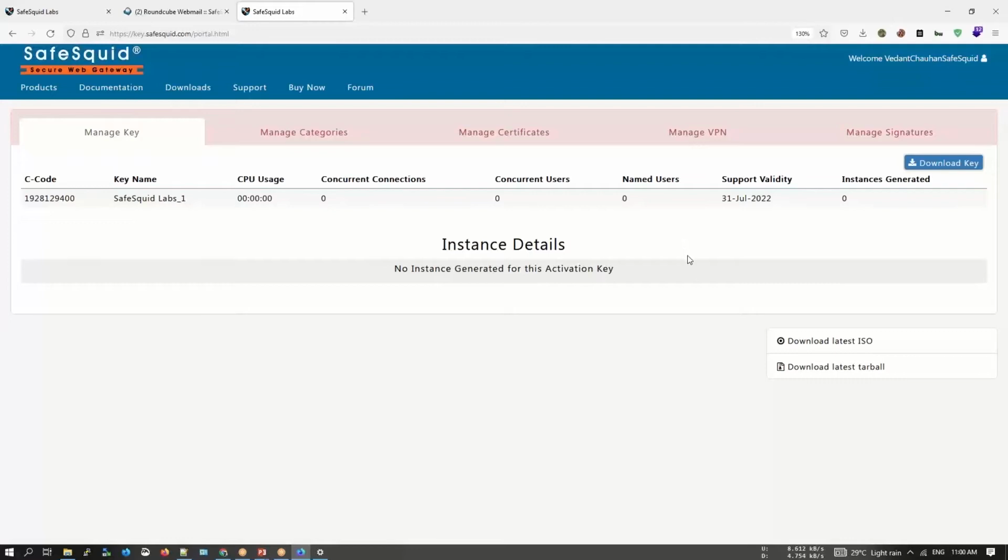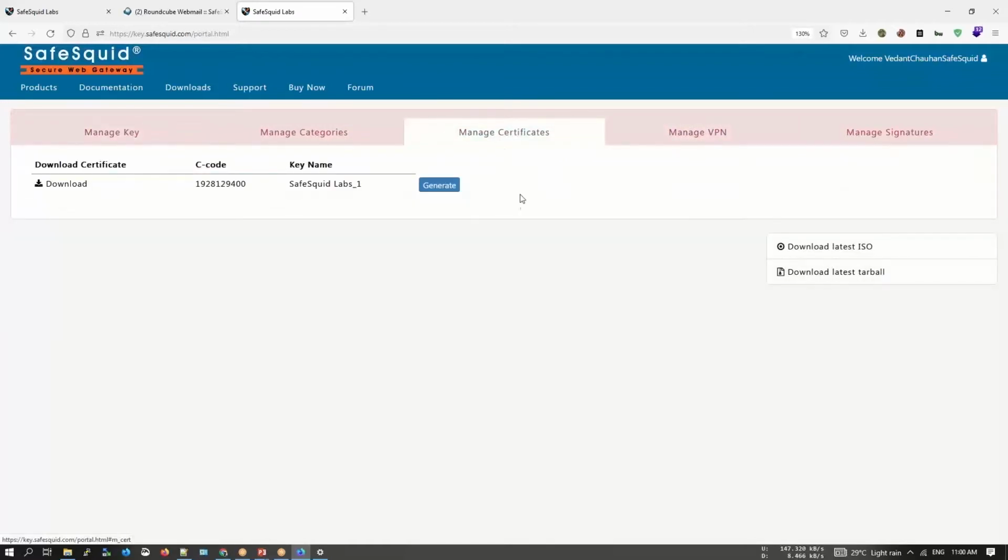After this, we will be actually going to create the SSL certificate. So over here, there are many sections. We will move to the manage certificate section. Now let's generate the SSL certificate. Now this is a very important step. If you generate the SSL certificate over here, this is a very important part for SSL inspection.